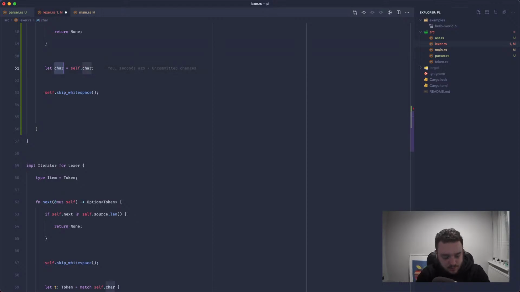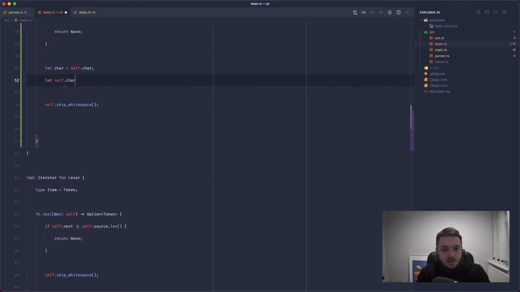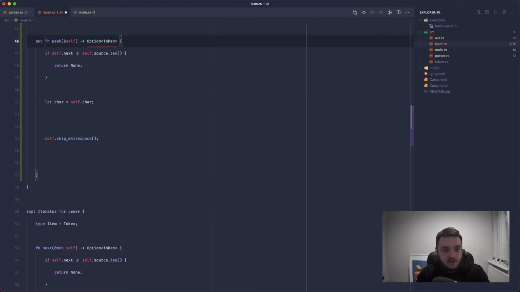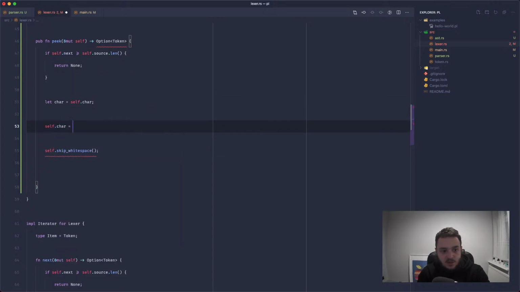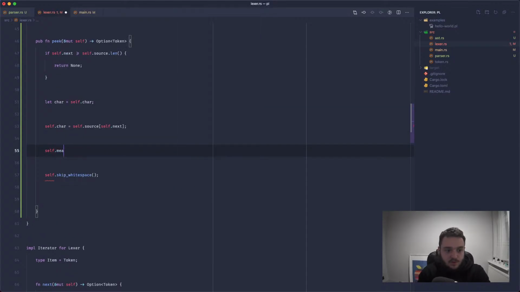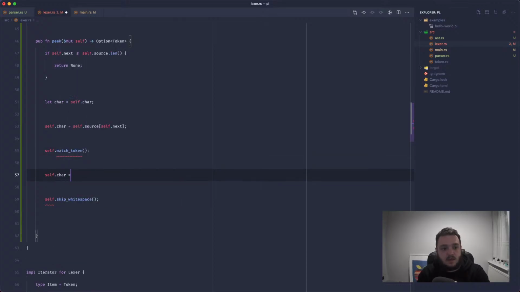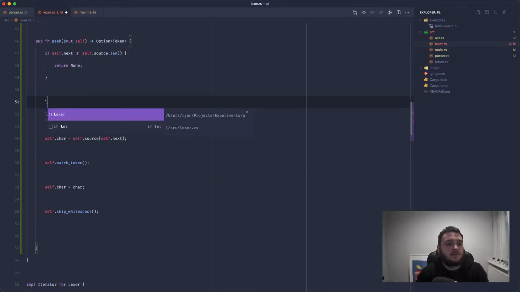We probably want to say self.char, and we need this to be mutable because we're about to modify the state. Self.char can equal self.source self.next. So this is going to pull out the next char, and then we want to match token. This is going to be a new method, and then we can set this back to what it was before, and also store the current.